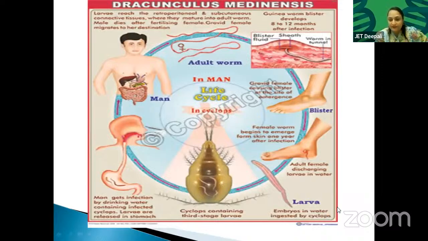Larva embryos in water ingested by cyclops. Blister. You can see the blister, the swelling, and a worm is coming outside this. Gravid female causing blister on the site of emergence. Adult worm.